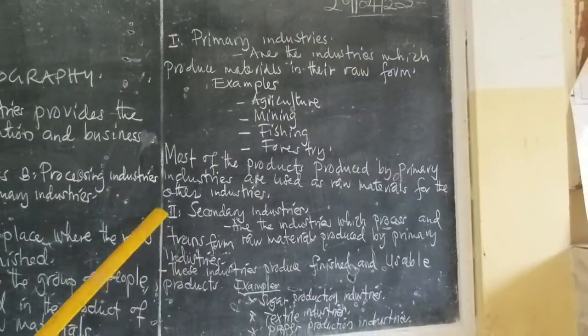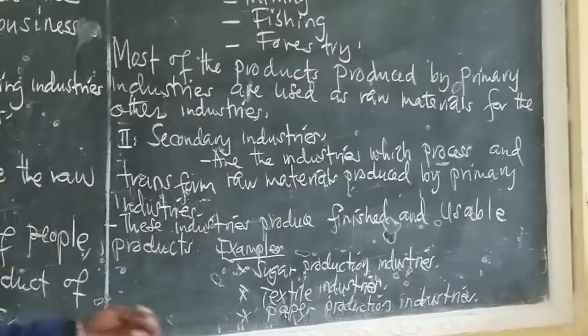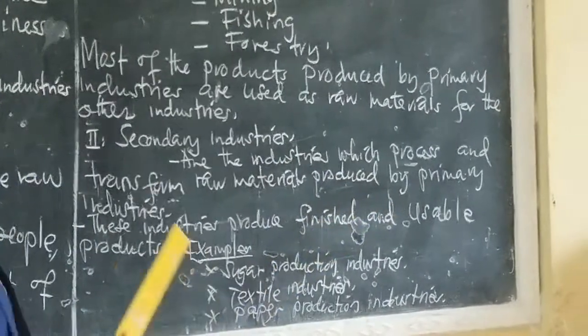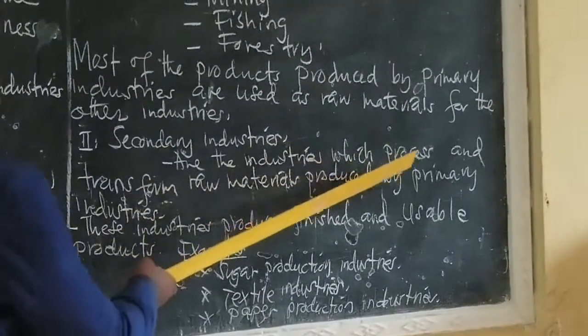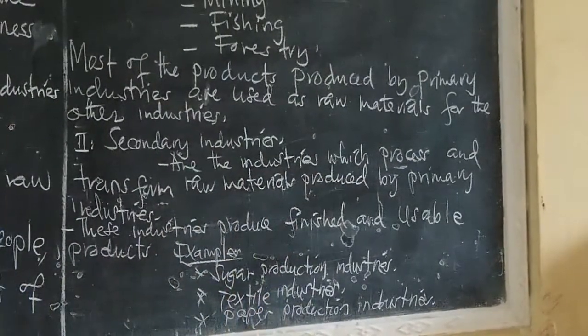Then, the second is secondary industries. What are the secondary industries? These are the industries which process and transform raw materials produced by primary industries.